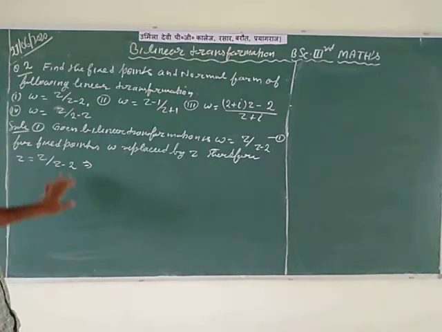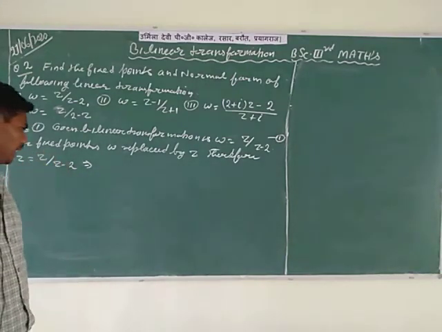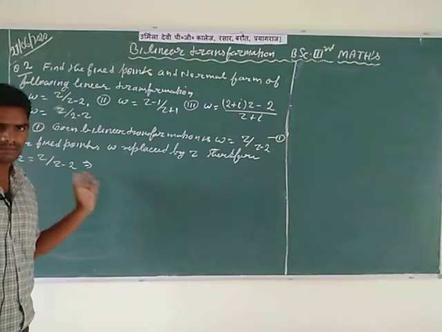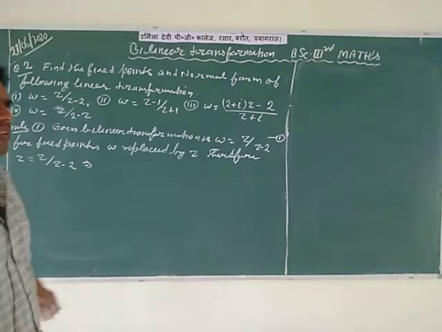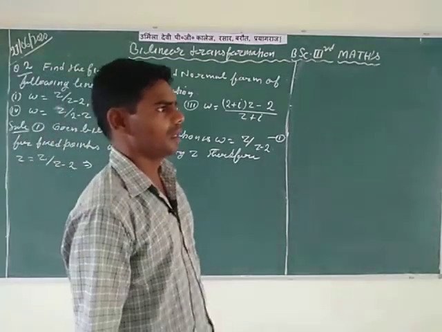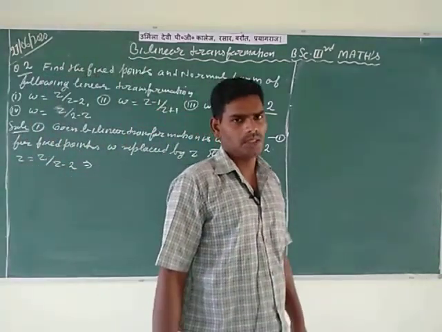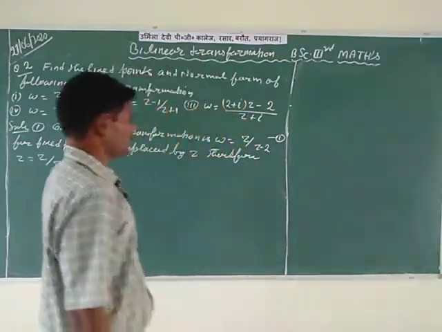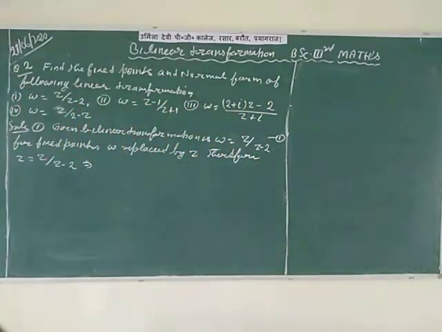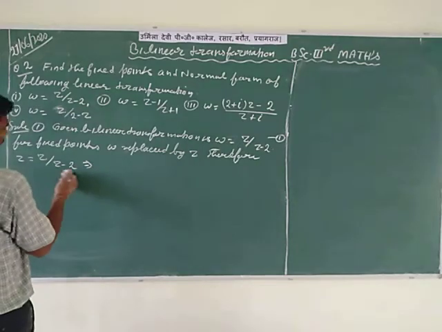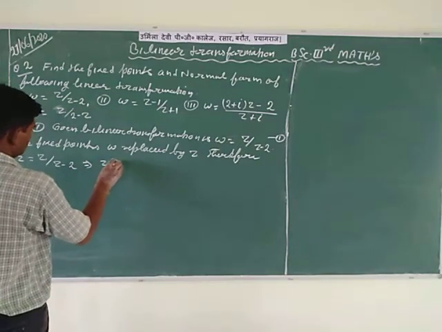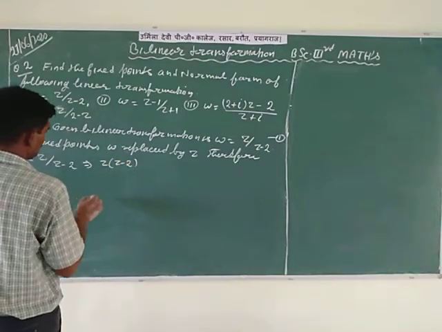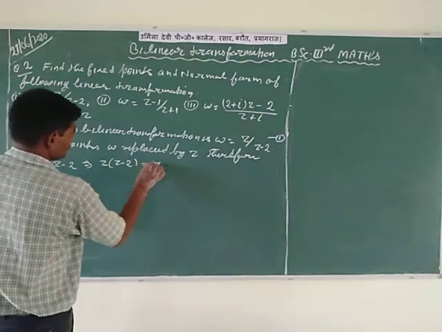Simplify this equation by a systematic method and find the values of z. These values are called fixed points of the given transformation. So for this, transfer z minus 2 from the denominator to the LHS side, and write z times z minus 2 is equal to z.